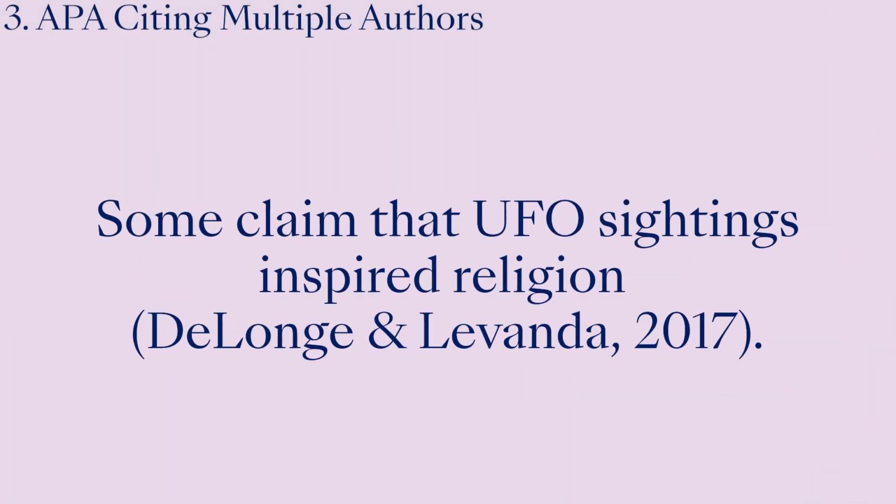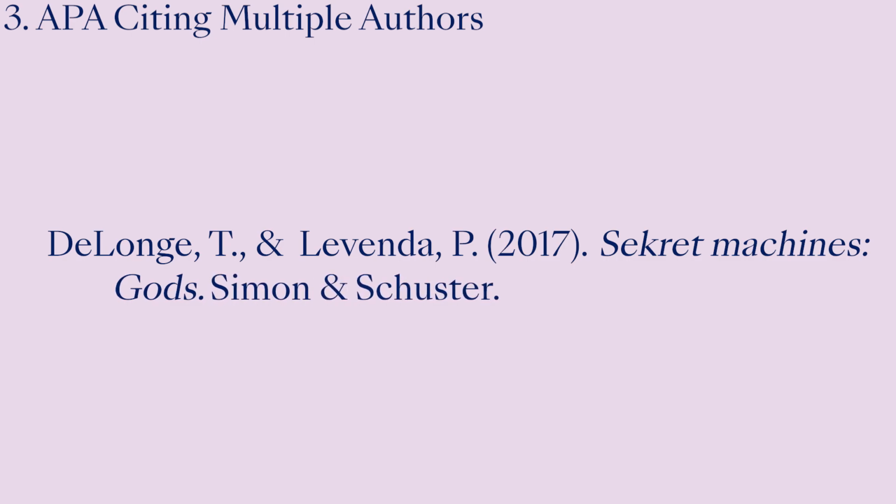What about the particulars of citing a book with multiple authors? If a book has two named authors, you'll need to include both names in the in-text citation and in the reference list entry. You do this by using an ampersand between the two surnames. Some claim that UFO sightings inspired religion (DeLong & Levander, 2017). And in the reference list, DeLong T and Levander P, 2017, Secret Machines, Gods, Simon & Schuster.